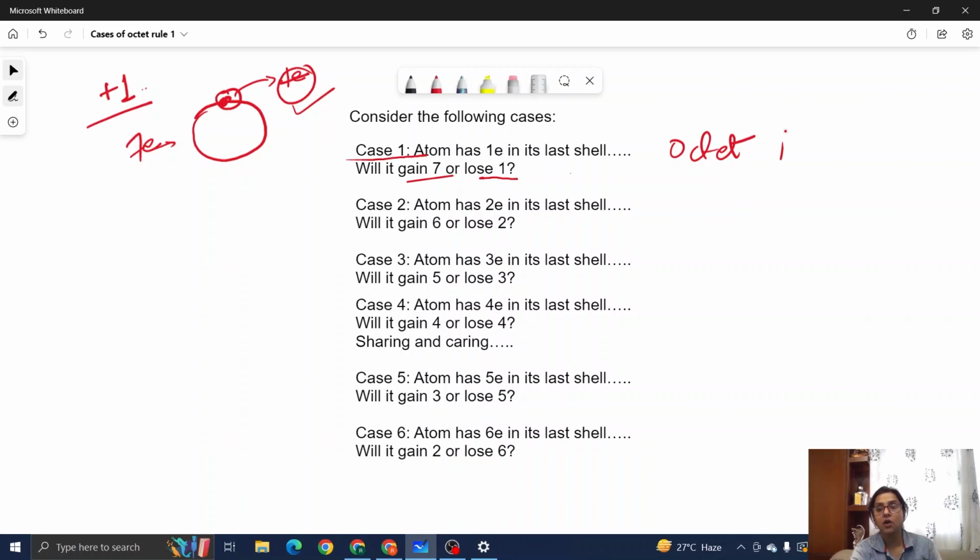And this is how the first ion is formed, like your sodium ion, hydrogen ion, potassium ion. All of these atoms had 1 electron in their last shell, which they very conveniently lost, and they developed this positive charge.